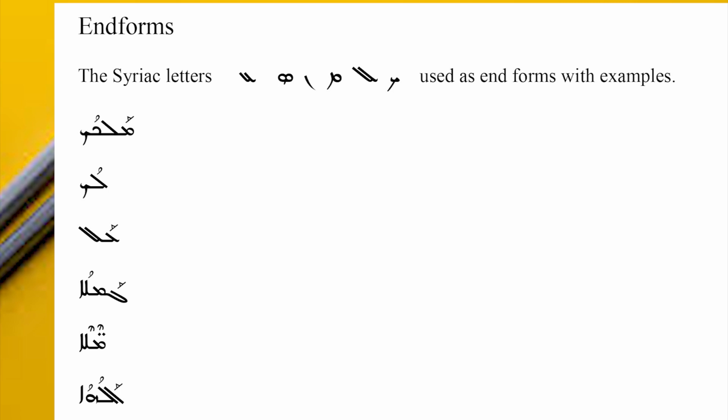Lok. See the end form Kof. Al. See the end form Lomad with a slant. Gamalo. See the end form Lomad in straight. Mele. See the end form Lomad in straight.